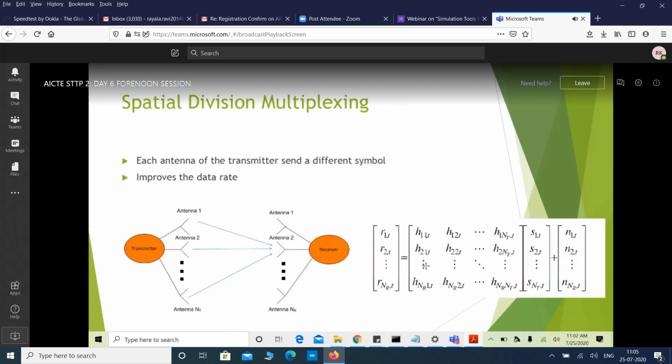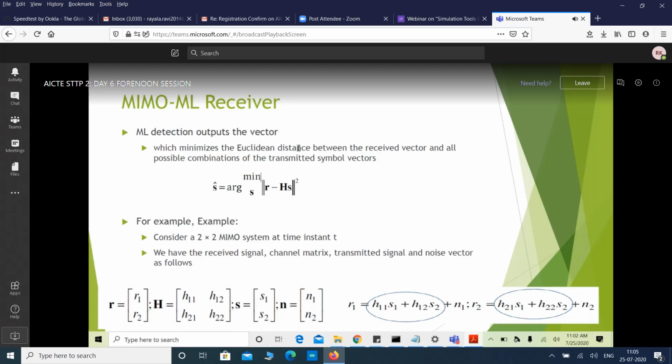If we write in terms of equations, each received symbol consists of combination of all the transmitted symbols. Okay, each received signal consists of combination of all the transmitted signals. How to separate them? First detector we use is the ML receiver.